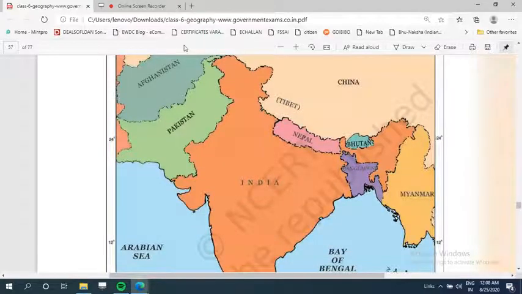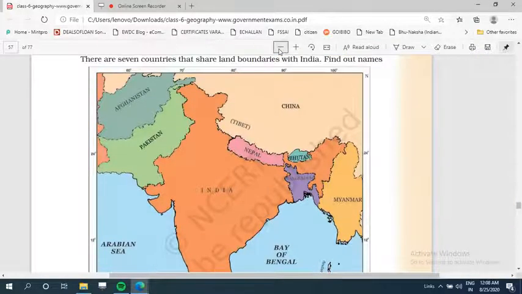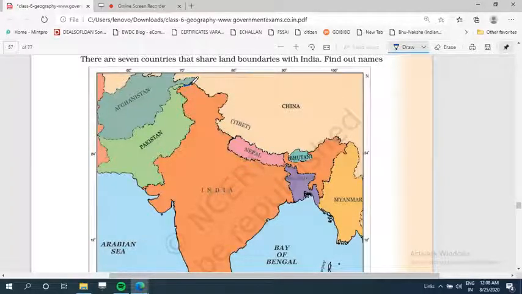This is the map of India, and in this map you can see the neighbors of our country: Pakistan, then Afghanistan. You can see Afghanistan also shares land boundary. This is the land boundary which is shared by Afghanistan and India. And then China is there, then Nepal, Bhutan, Myanmar, and Bangladesh. So these are the 7 countries which share land boundaries with India.